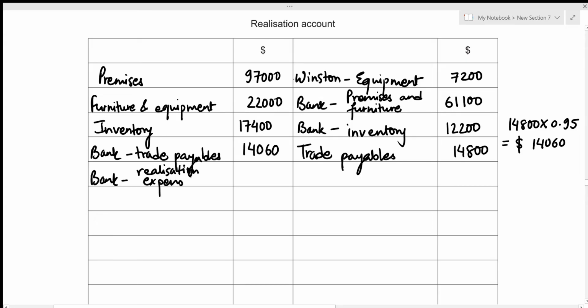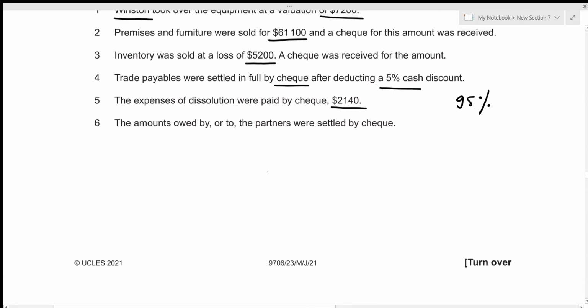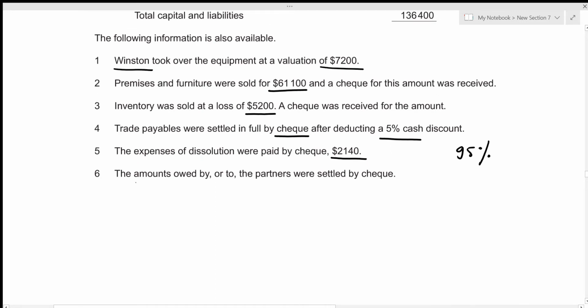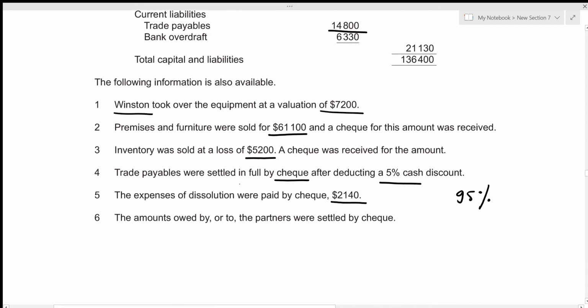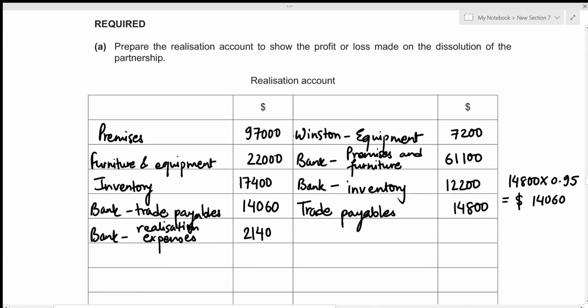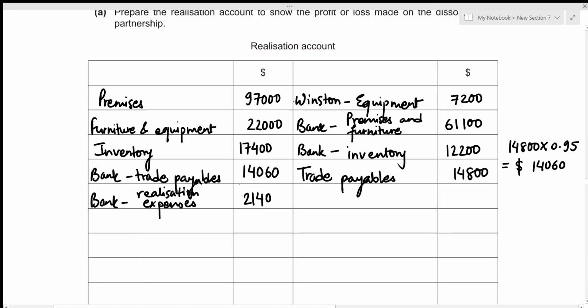And the expenses amounted to 2,140. Alright, let's have a look at the other information. The amounts owed by or to the partners were settled by check. Okay, this does not relate to the realization account. Now, there is not any more information. So we already recorded all of the assets and liabilities and how we disposed of them.